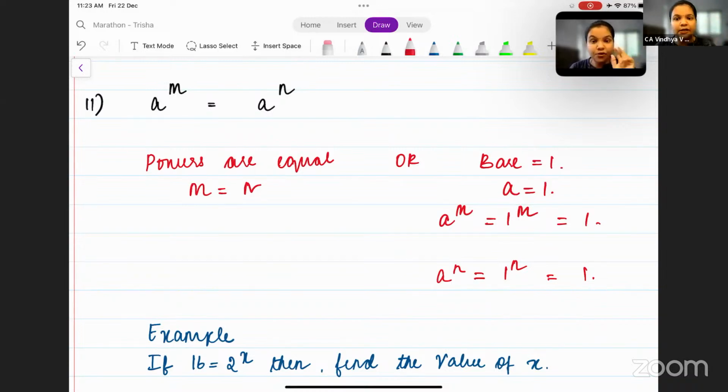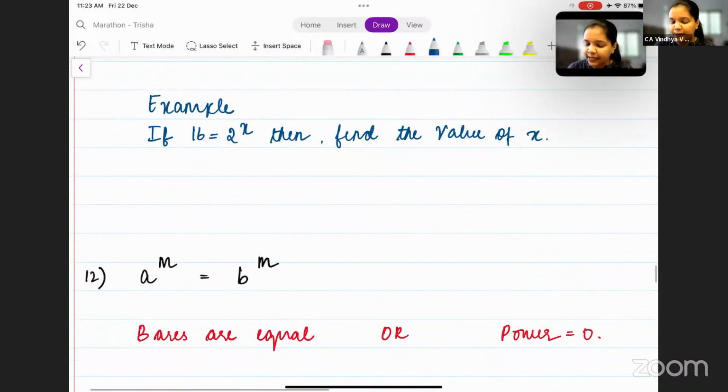So two things you need to understand here. It is either the first one or the second one. It cannot be both. It is any one of these. Is this clear? So if the powers are equal, then the base is not equal to 1. If the base is equal to 1, the powers may not be equal. Is this clear till here?